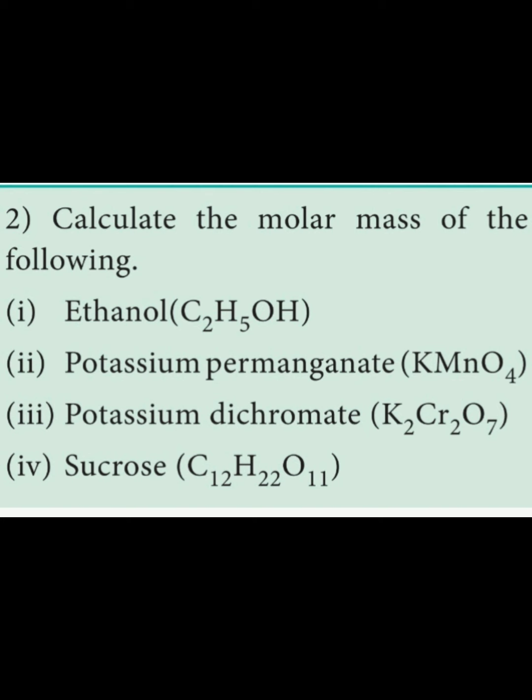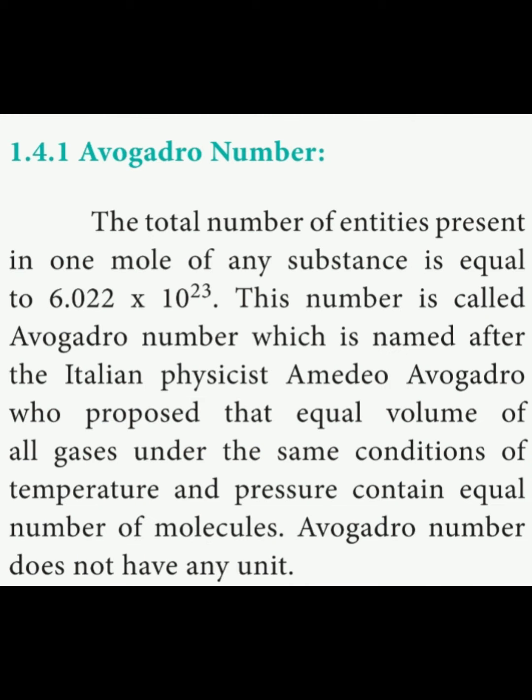Next topic is Avogadro number. What is Avogadro number? The total number of entities, that means atoms or molecules or ions, which is present in 1 mole of any substance is called Avogadro number, and the value is equal to 6.022 x 10^23.